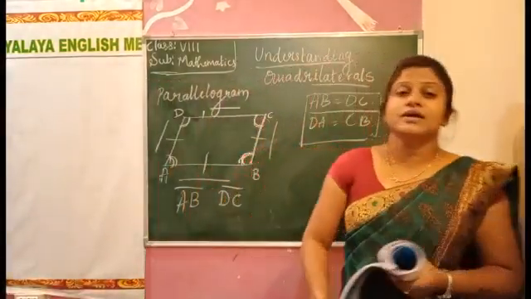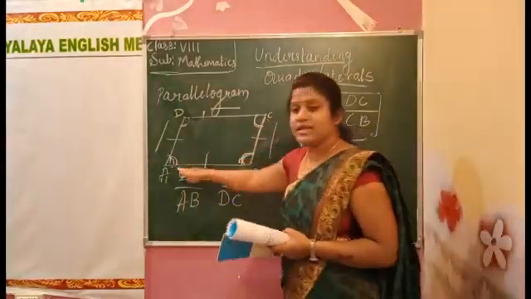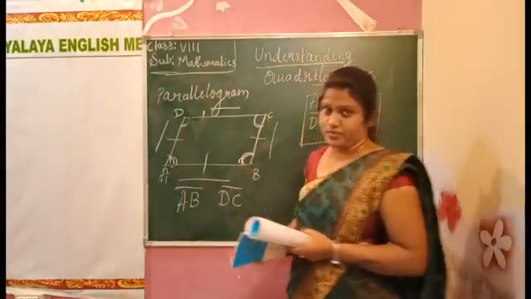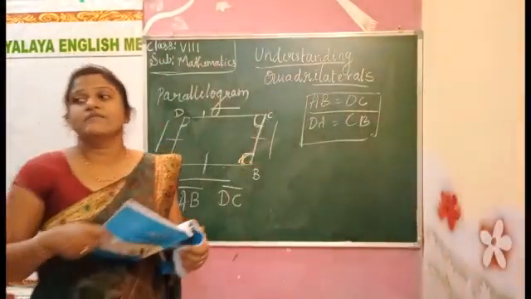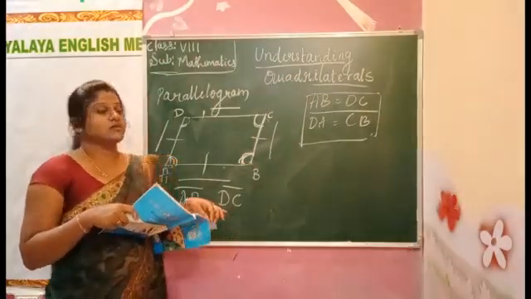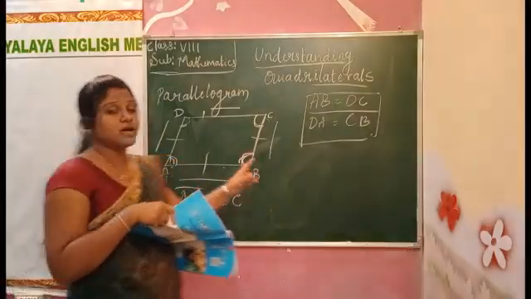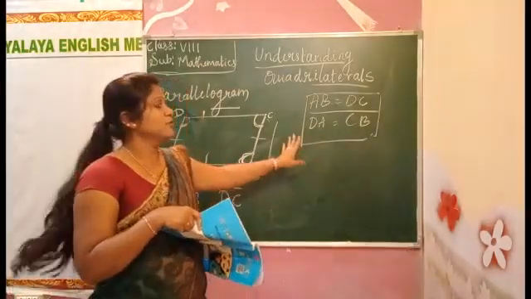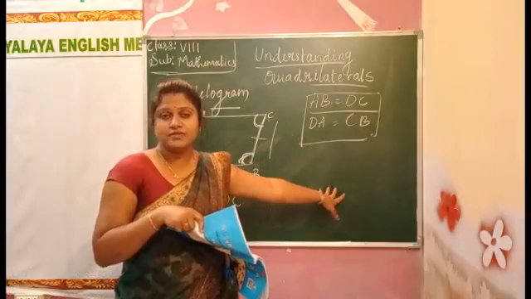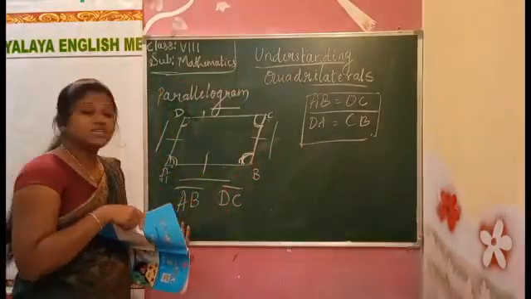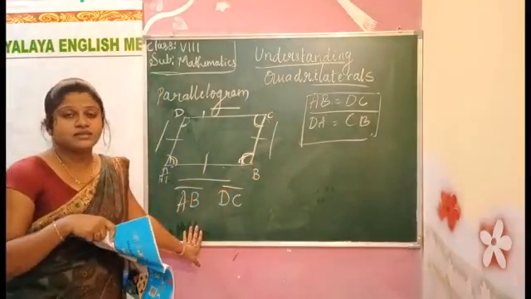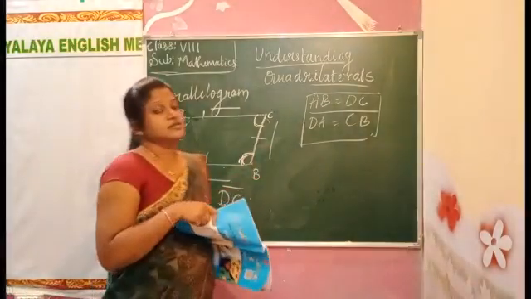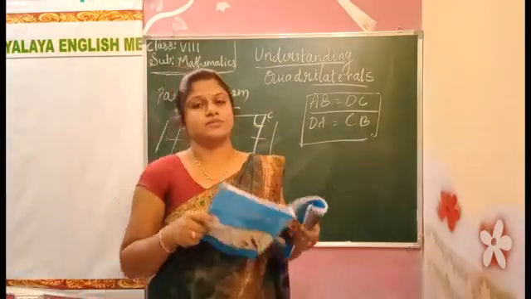Okay, these are the elements of parallelogram: opposite sides, opposite angles, opposite parallel lines, adjacent sides, and adjacent angles. So many things we can see in the parallelogram, children.